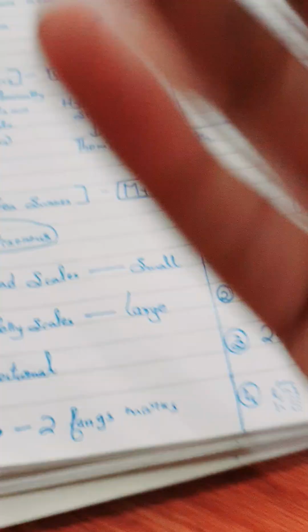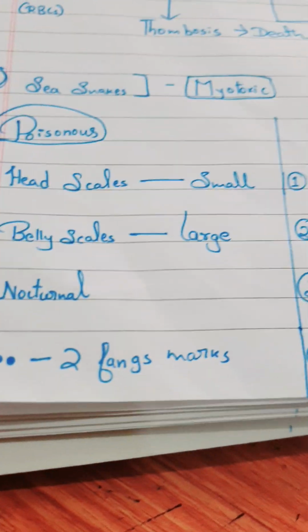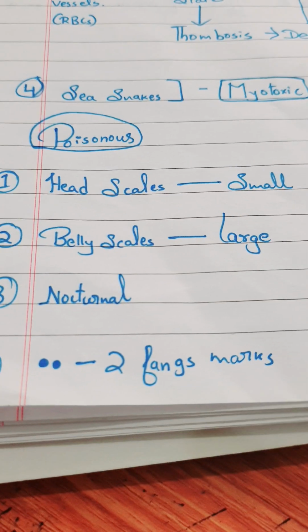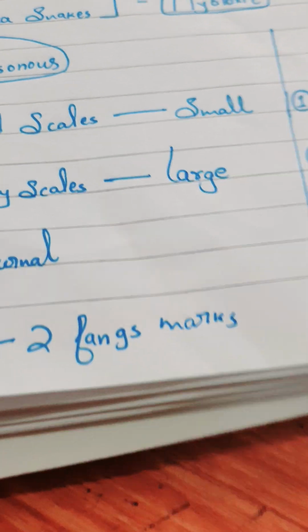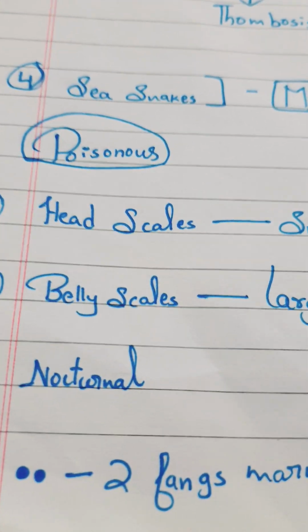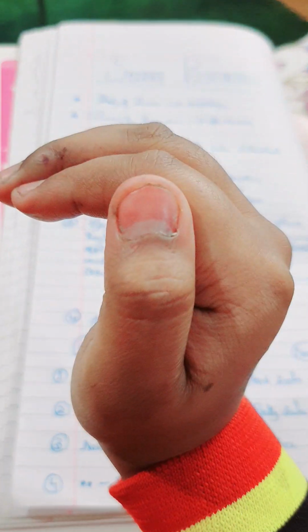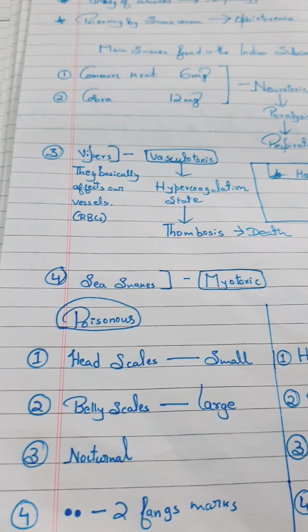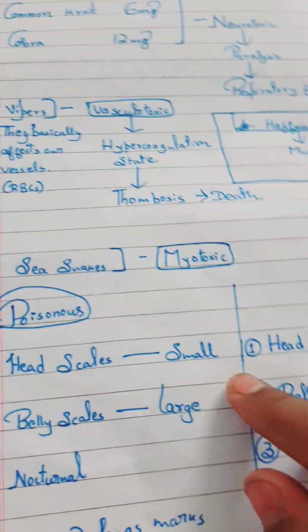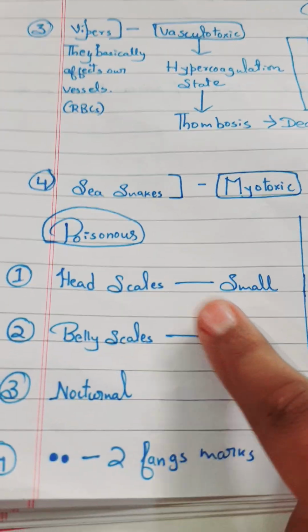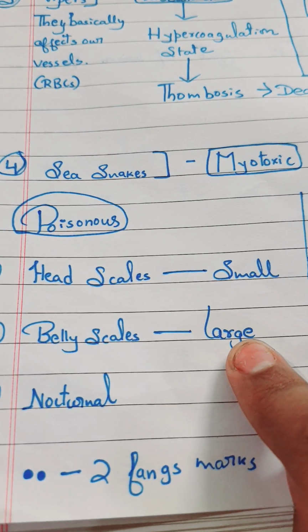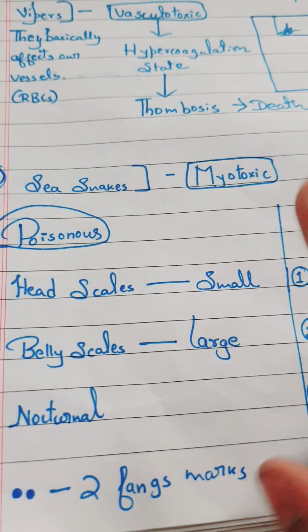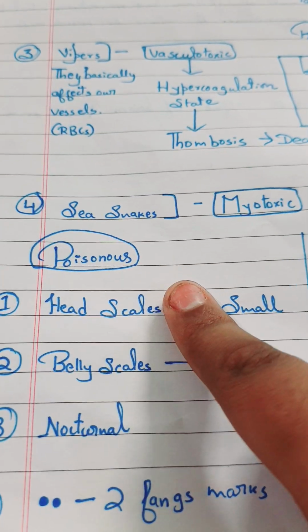Okay, so how to identify a poisonous snake and a non-poisonous snake? As we see snakes, you will understand whether you can touch them. So for the difference you should know it. Suppose my hand is the snake, and this part is the head part of the snake. You have to look at that properly from a certain distance. So the head scale should be small. And the belly scale, if it is lying down, or if somehow you can see it is large, then it is poisonous.